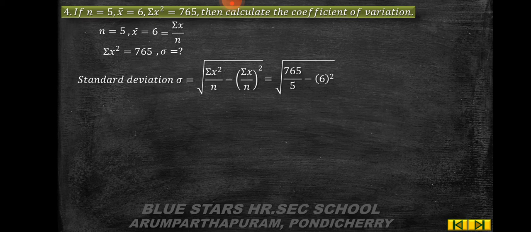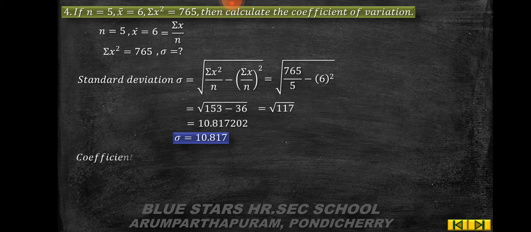So which is equal to root of 765 by 5 minus 6 the whole square, which is equal to root of 153 minus 36, which is equal to root of 117, is equal to 10.817202. So sigma is equal to 10.817.